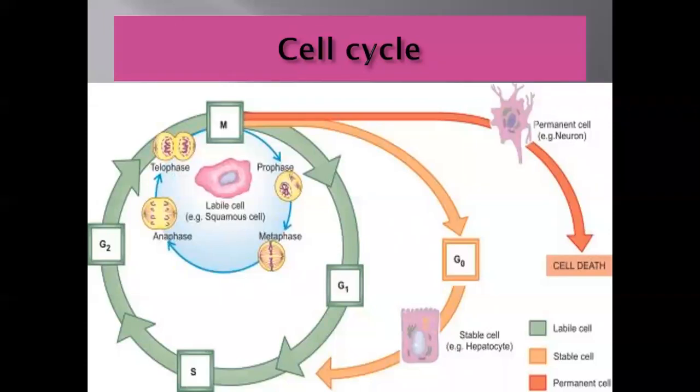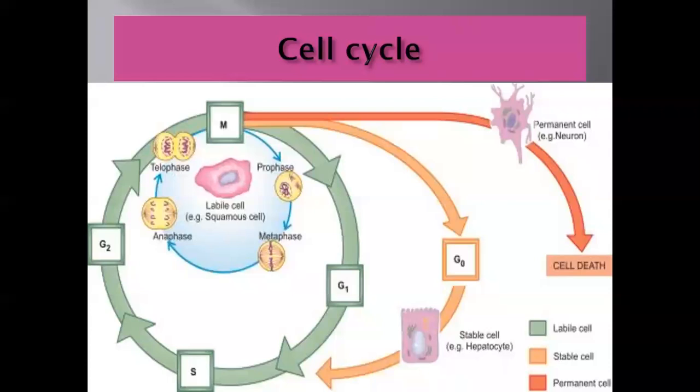The third variety of the cell, as you can see with the dark orange or red color, are called permanent cells. They leave the cell cycle. They are not present in the cell cycle. They have no ability to regenerate. So when they are damaged, they are not replaced by the same type of cell. Why? Because they leave the cell cycle. They have no ability to enter into the cell cycle and produce the original type of cell.